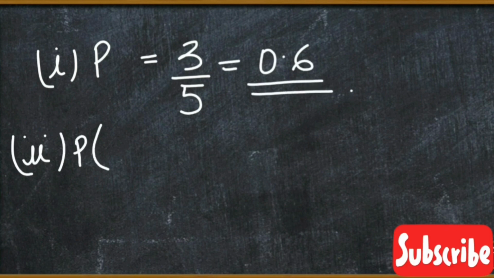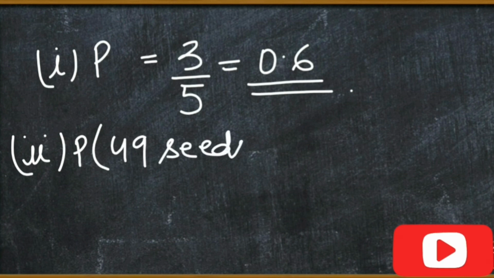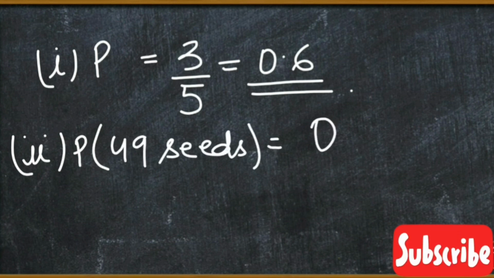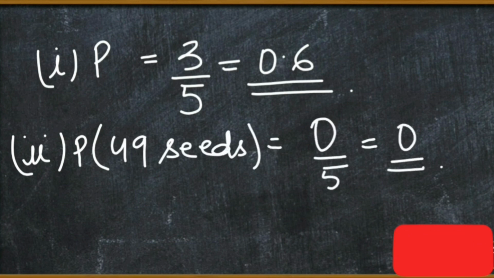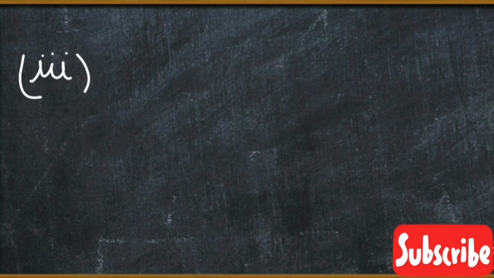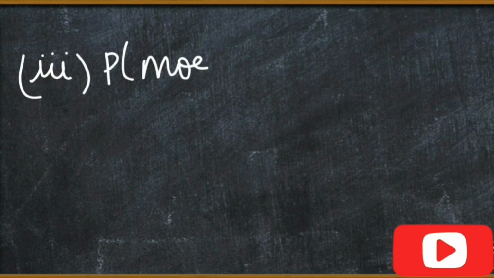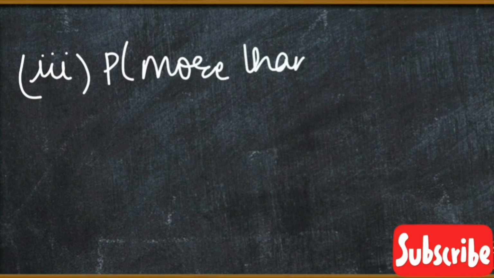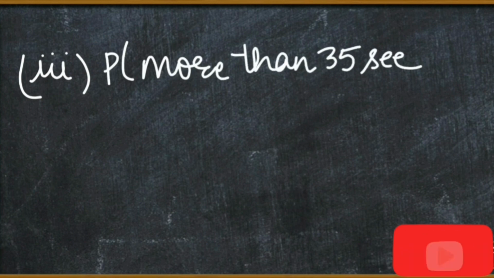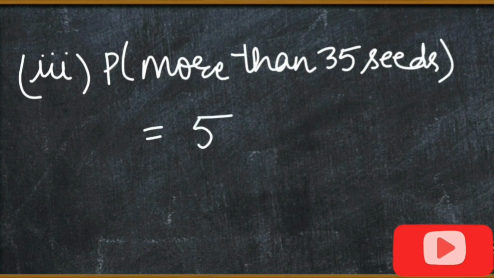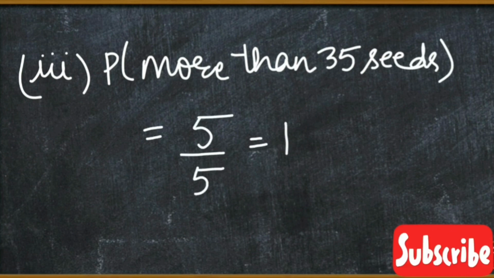Second part is probability of 49 seeds in a bag, जो कि किसी में भी नहीं थी, तो that will be 0. And third part, that is probability of more than 35 seeds in a bag, जो कि सारे बैग्स में थी, तो probability of this will be 1.